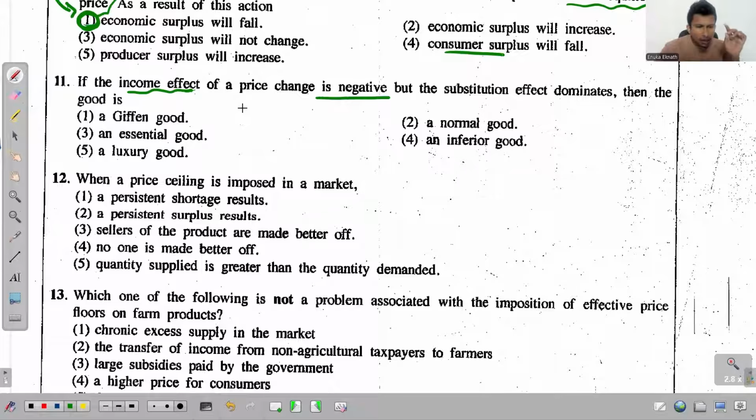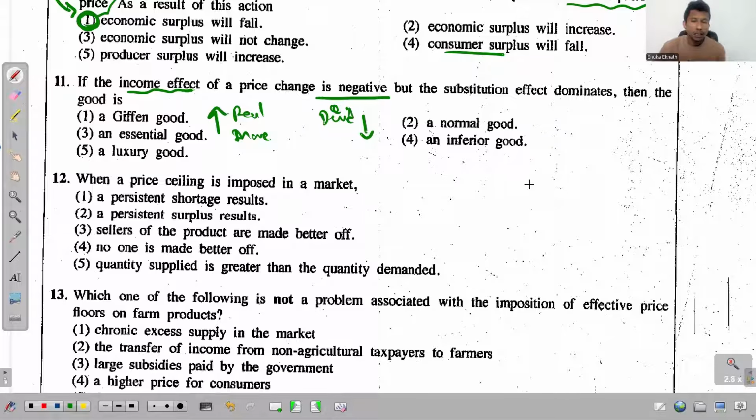There's a negative relationship between real income and the quantity demanded. So why is that? If there's a negative relationship between the real income and the quantity demanded, the good has to be an inferior good, right? The good has to be an inferior good.